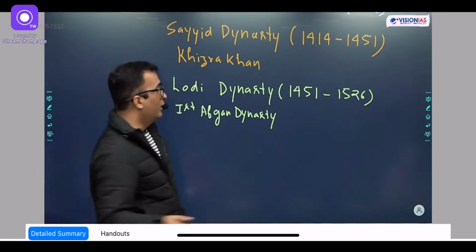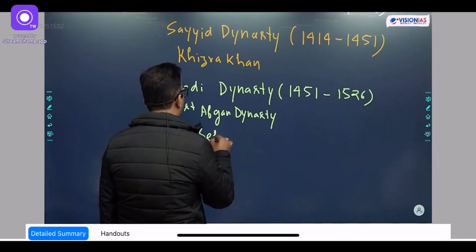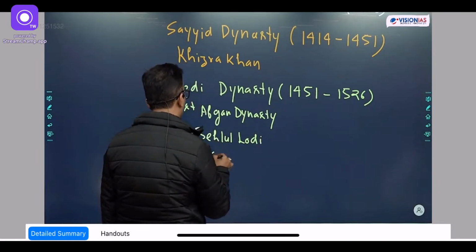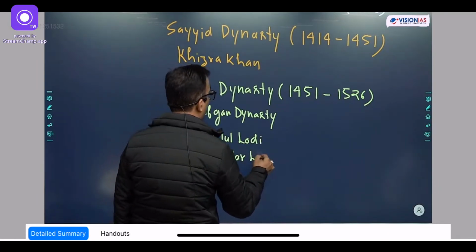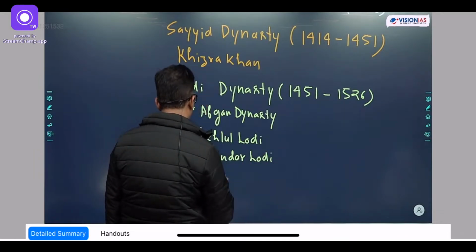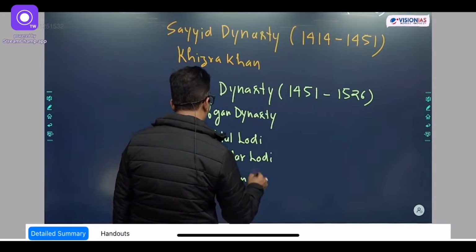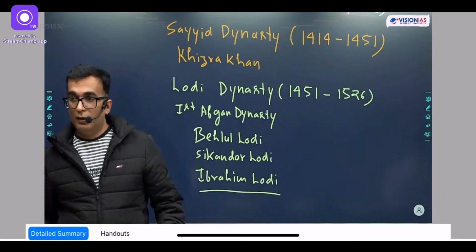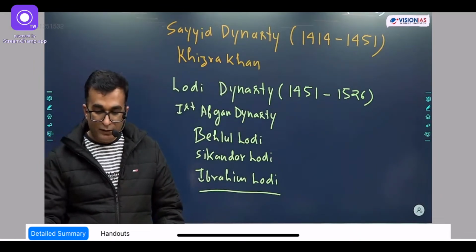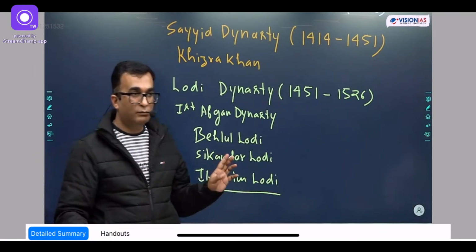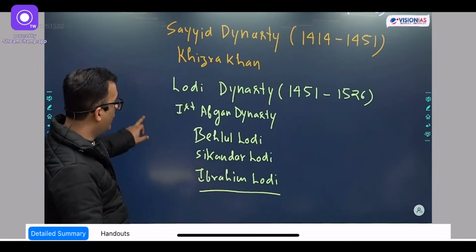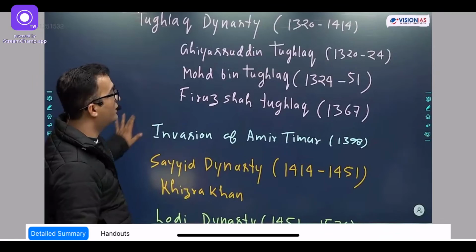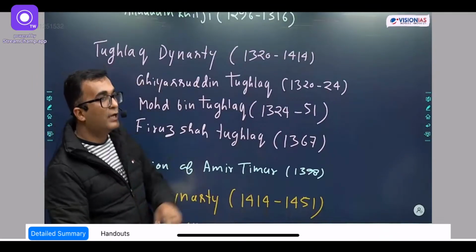Okay? So the rulers, their names I am writing: Behlul Lodhi, Sikandar Lodhi, and the last one Ibrahim Lodhi. Now, the Delhi Sultanate is not complete yet, and I'll go back to Tughlaq. Why so? Just understand. So this is the Delhi Sultanate timeline, but then there are many such regional dynasties in India which are emerging at the time of the Tughlaqs.